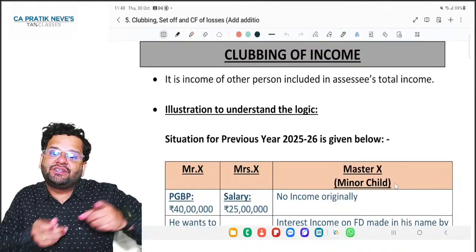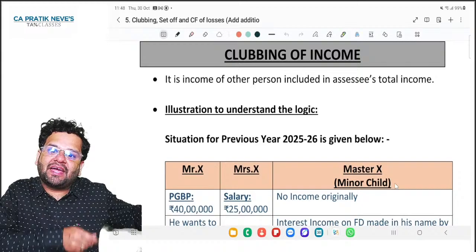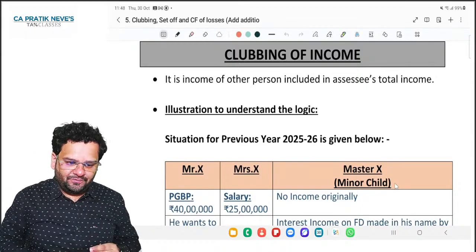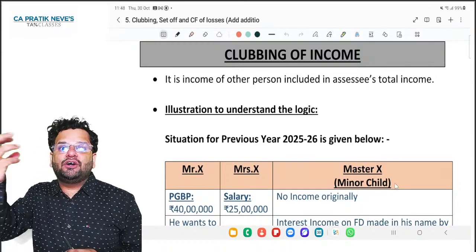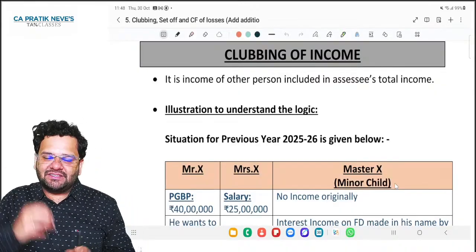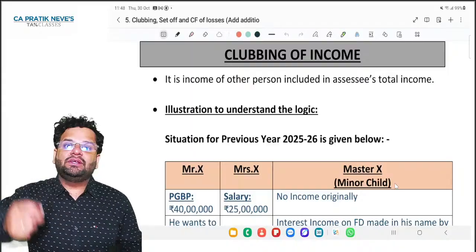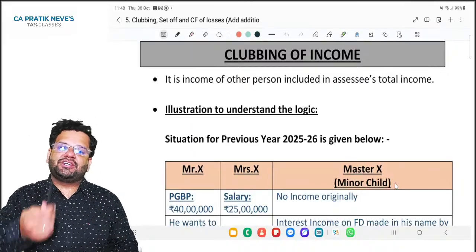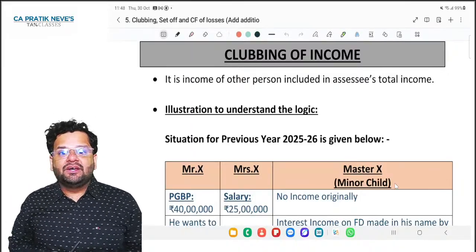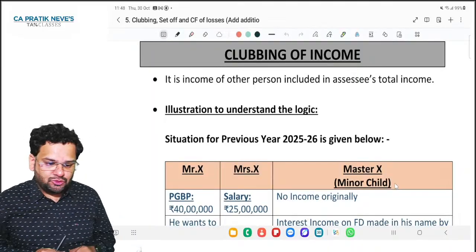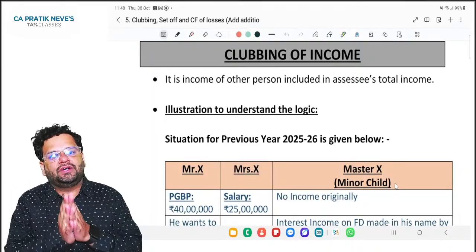You have to consider set off and carry forward of losses also. There can be some brought forward loss of last year that also you might have to set off. Then and only then you will get GTI. Accordingly, you also have to consider provisions of clubbing of income.